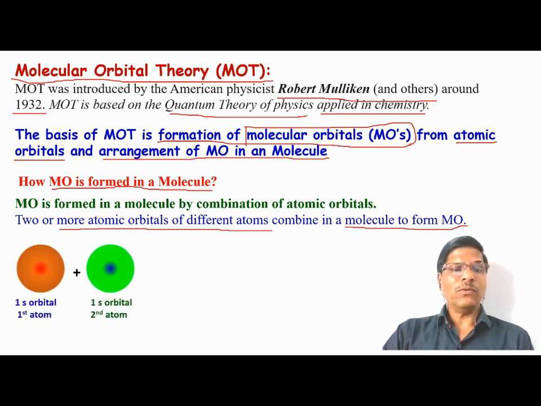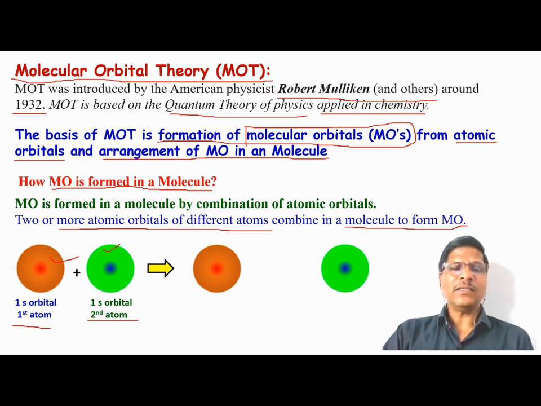So we have the atomic orbital. Suppose this is the 1s atomic orbital of the first atom. This is the 1s atomic orbital of the second atom. These two orbitals of different atoms can combine with each other, and they will combine at bonding distance. So we have two separate atoms.